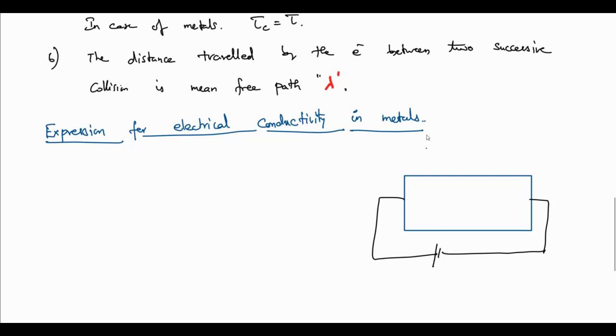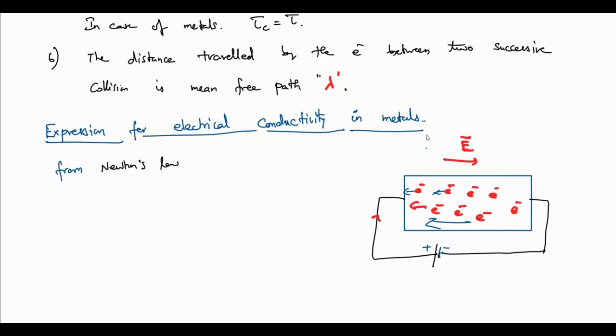So we will do that with the circuit. The field is applied, so the charge will move in the direction opposite to the direction of the electric field. Now, because the electron is moving, from the basic Newton's law, we have a force. Because of the electric field, the electrons will get accelerated. This is from Newton's law, because it's a classical idea.